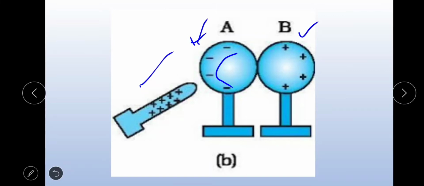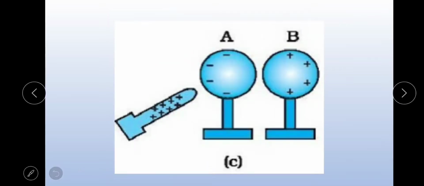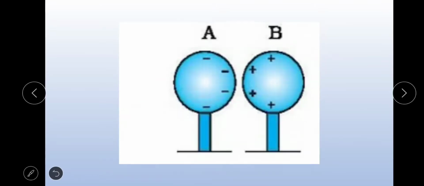This charge accumulation stops when equilibrium is reached. Next, these two spheres A and B are separated by a small distance while the charged rod is still held near sphere A. Now observe. Now the charged rod is removed and the charges on the spheres rearrange themselves.